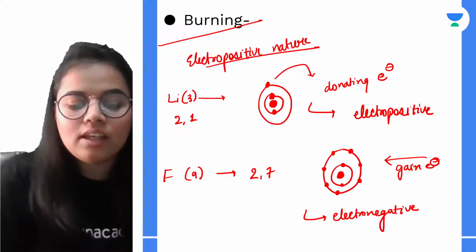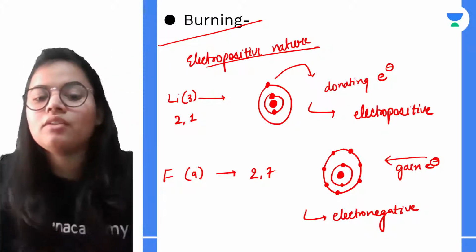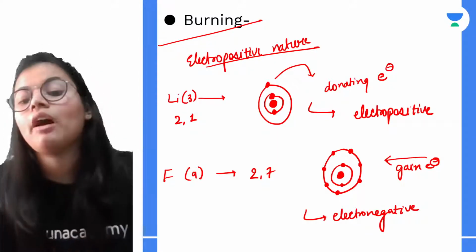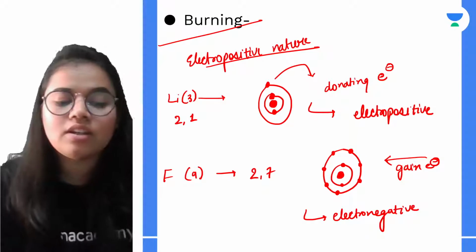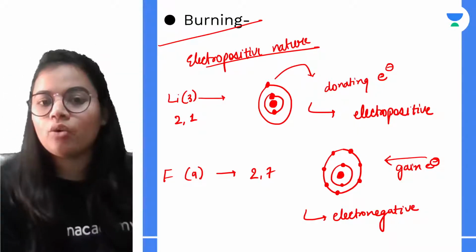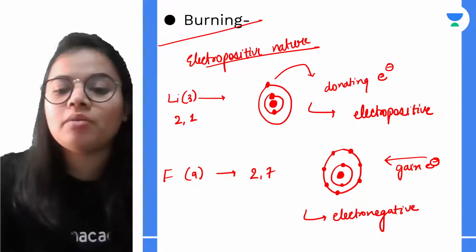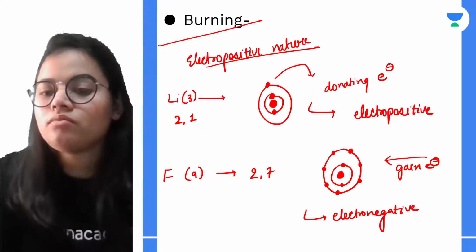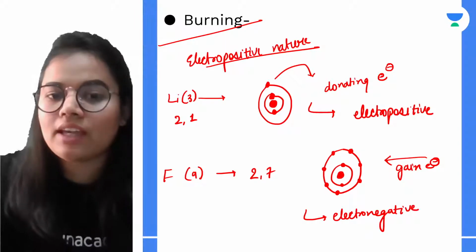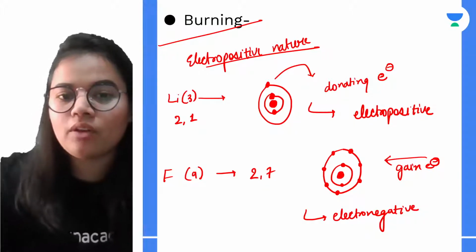So basically this is the difference between the formation of anions and cations, or having the electropositive nature and electronegative nature. I hope that up till here you have understood. So kindly remember that hydrogen along with alkali metals acts as electropositive in nature.